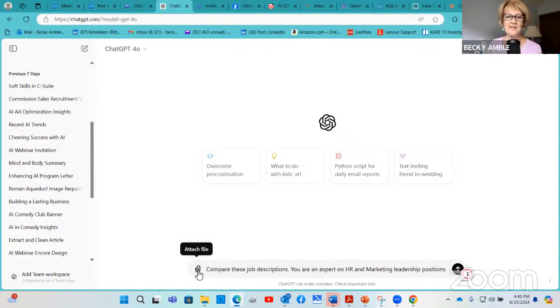Now, I want you to notice that there's this little thing that looks like a paper clip just to the left of where we typed in our directions or our request to ChatGPT. Now, what you can also do is you can go copy documents and paste them in to the chat box. But I think it's a little bit faster to do this. So let's go find some documents. We're going to upload from the computer.